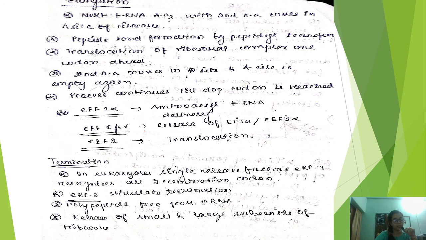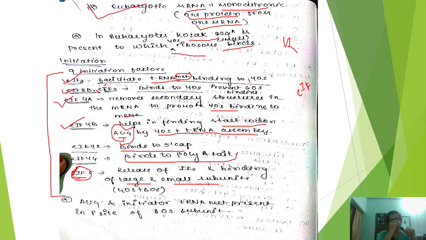Next, what will happen is that the AUG and initiator tRNA are present in the P site of the 80S. Obviously, the first tRNA which comes will bind to the P site only.